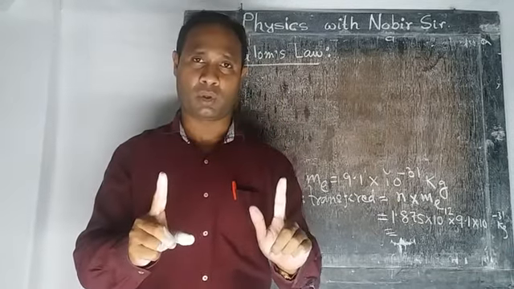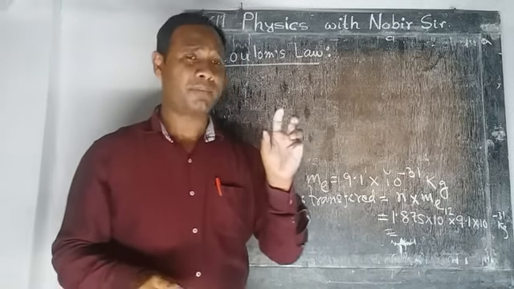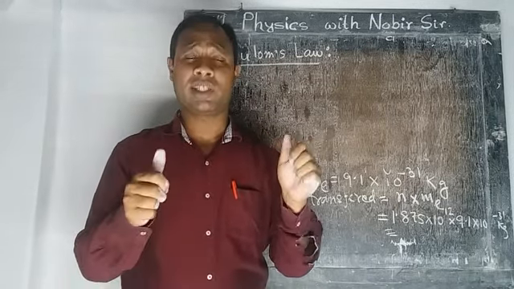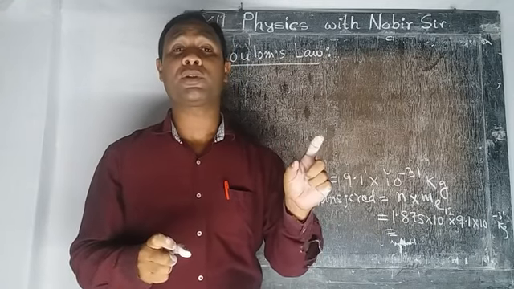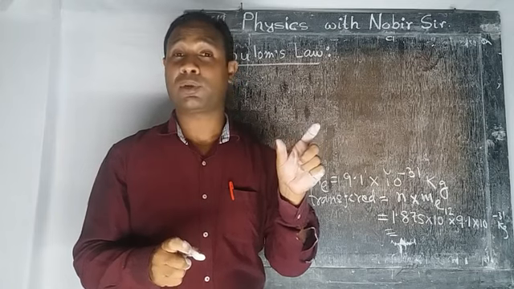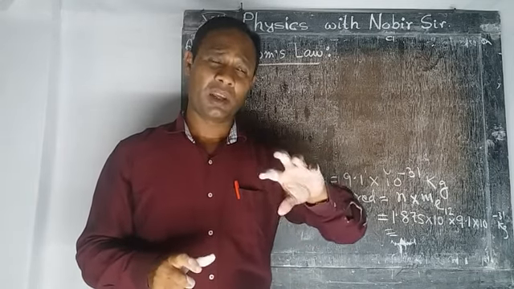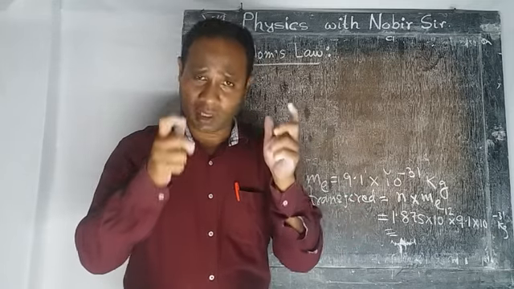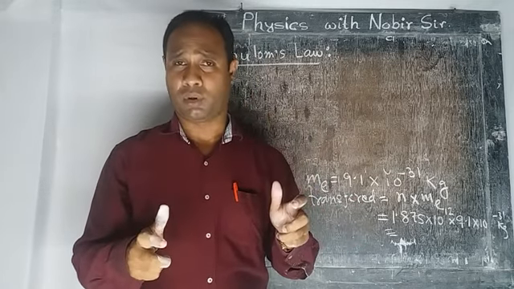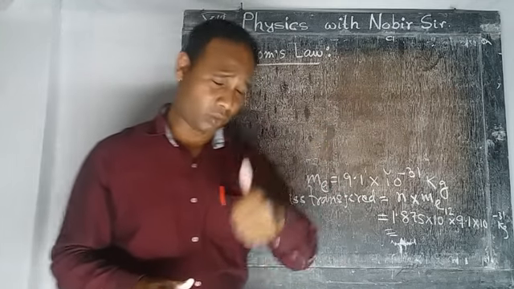Now what is Coulomb's law? Coulomb's law is very simple. The electrostatic force between two point charges is directly proportional to the product of their charges and inversely proportional to the square of the distance between the two charges. So this is the law of Coulomb. We have to write down this one. You can also write it down.